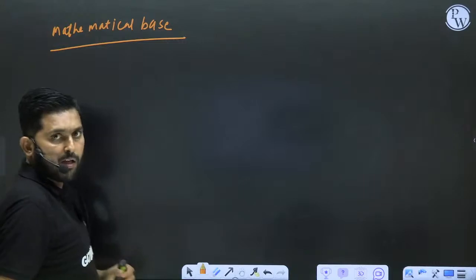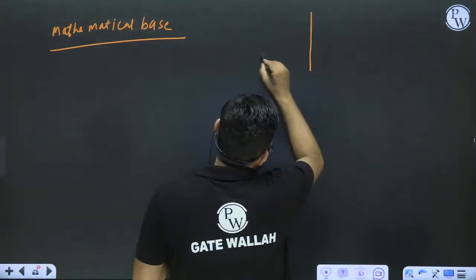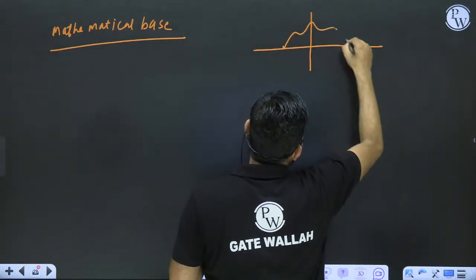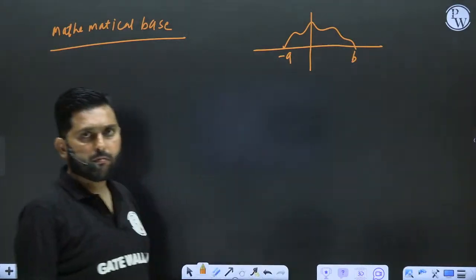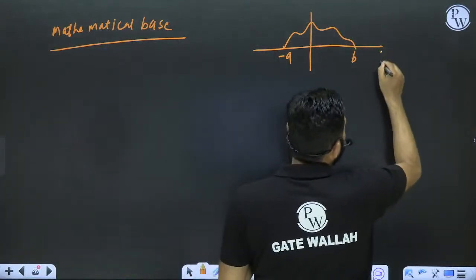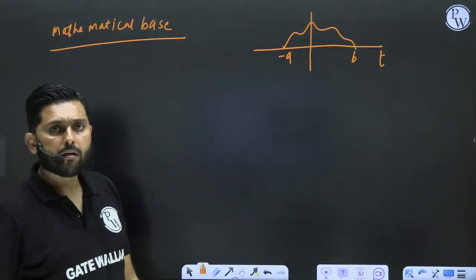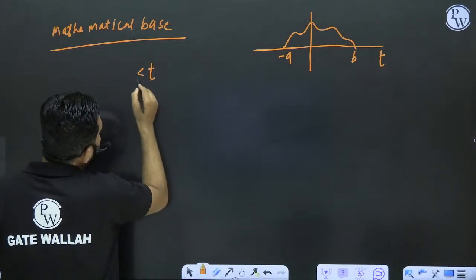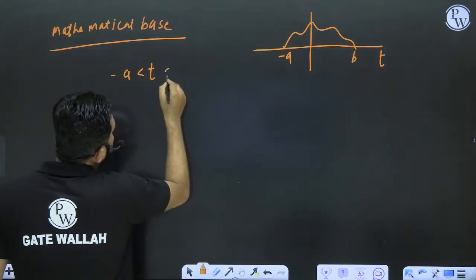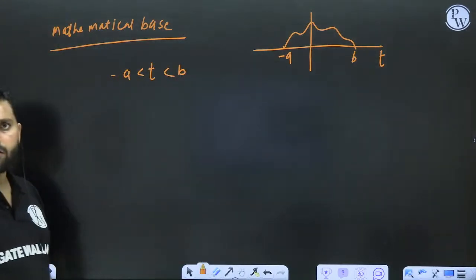See here. Suppose what I am doing is that I am defining the function in between minus a comma b for t. This means that here t is defined for minus a comma b. Listen carefully now.